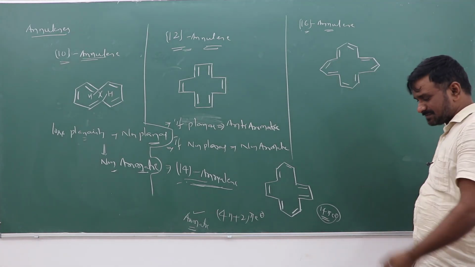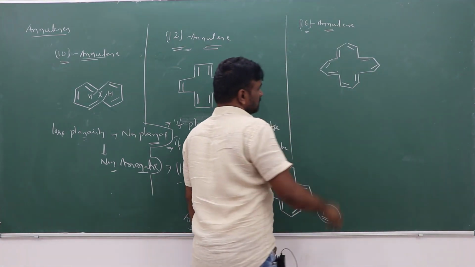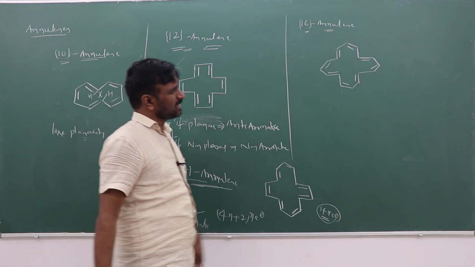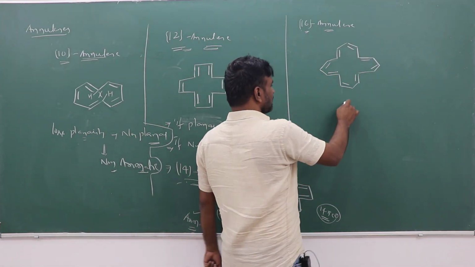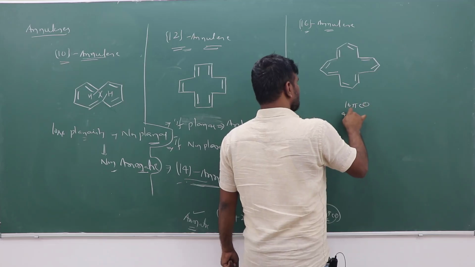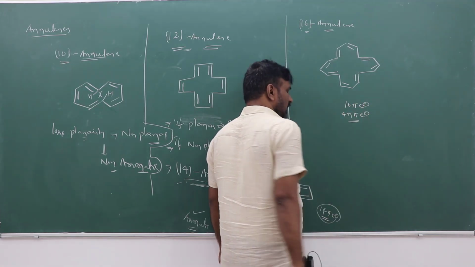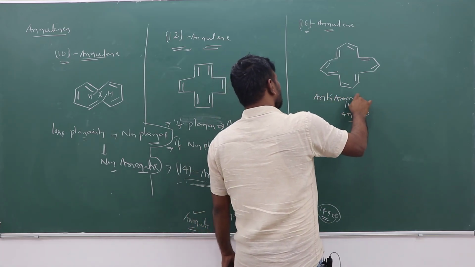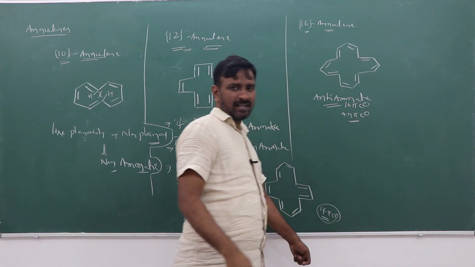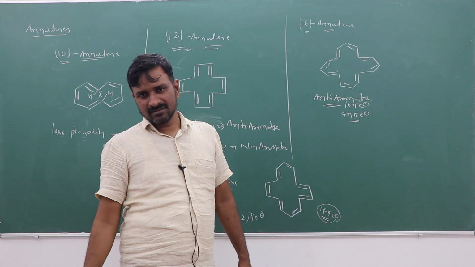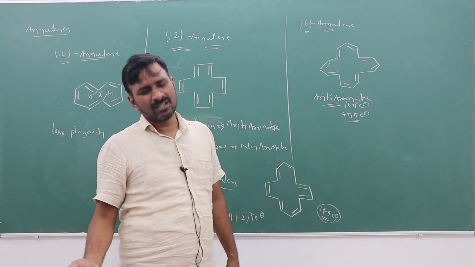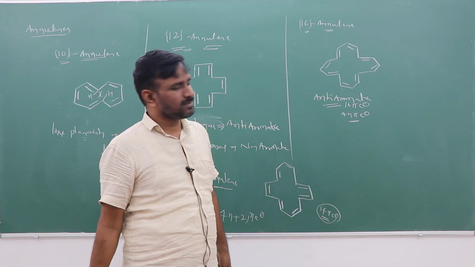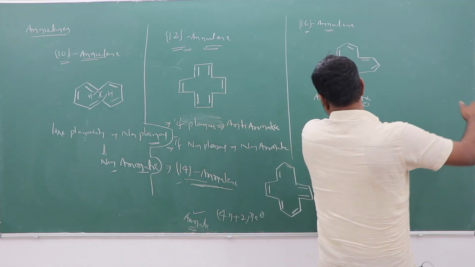In the 16 annulene, the 4n pi electron rule is followed, because n value is 4, so directly 16 pi electrons will be there, with 8 double bonds. The 4n pi electron rule is followed, n value is 4, 16 pi electrons. So this is anti-aromatic. The 16 annulene is anti-aromatic, not aromatic. Either it is anti-aromatic or non-aromatic. Since it is not aromatic, we can say it is anti-aromatic. Definitely a planar ring system is there. It is anti-aromatic.